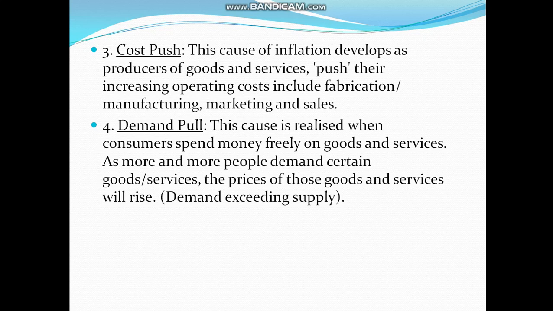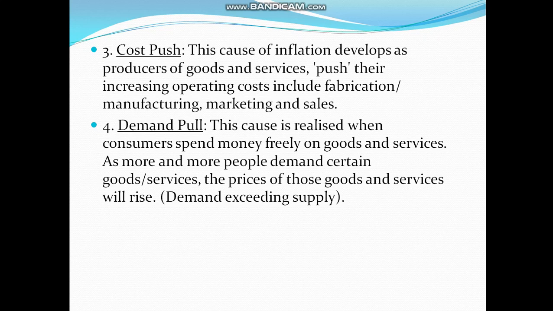Now why does it happen? Due to an increase in operating costs, which may include fabrication, manufacturing, marketing, sales, and so on, there is an increase in the cost of goods and services. Now this is for 1 unit, I am saying 1 rupee or 2 rupees, which we neglect. But if you see in bulk, it is in crores. So it is also one of the causes of inflation. That is cost push.